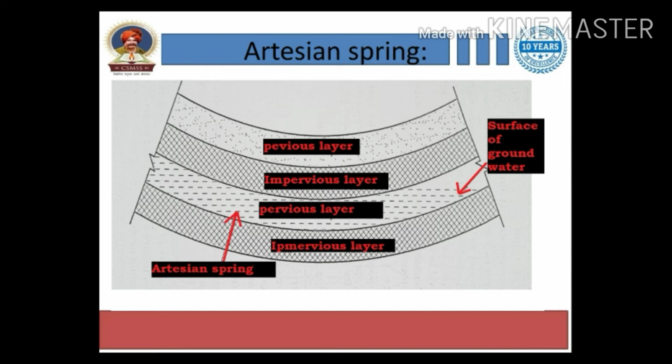So the water is stored in the pervious layer and comes to the surface under pressure, and these are known as springs, right? And this whole arrangement or structure is known as an artesian spring.